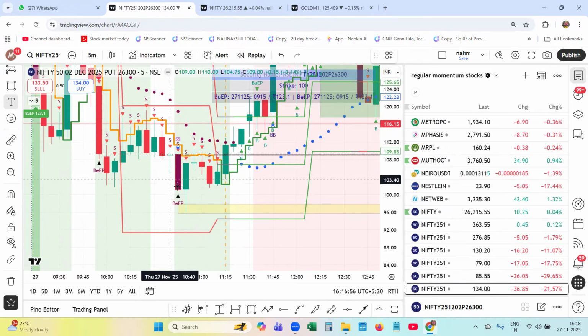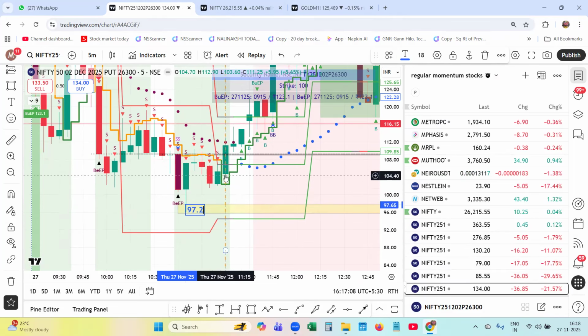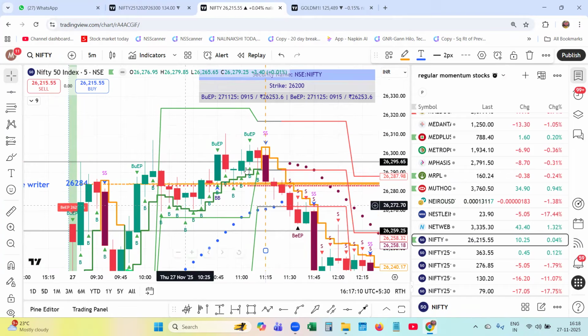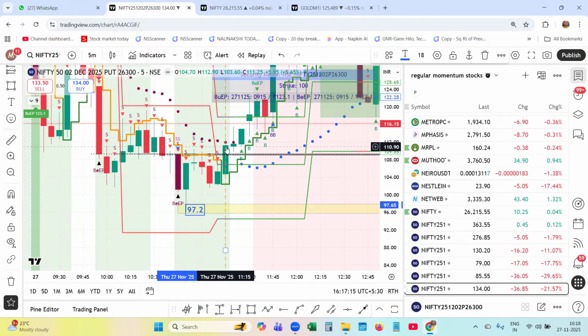When the call writers are coming on the Nifty chart, you need to look at the put option to see that. And here around 11:15, exactly around the underlying time, the put option started reversing. Here also, this was the bearish EP.